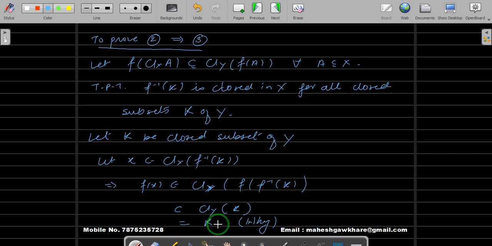When will this happen? Again, the same statement we are using in the proof: A equals A closure if and only if A is closed.